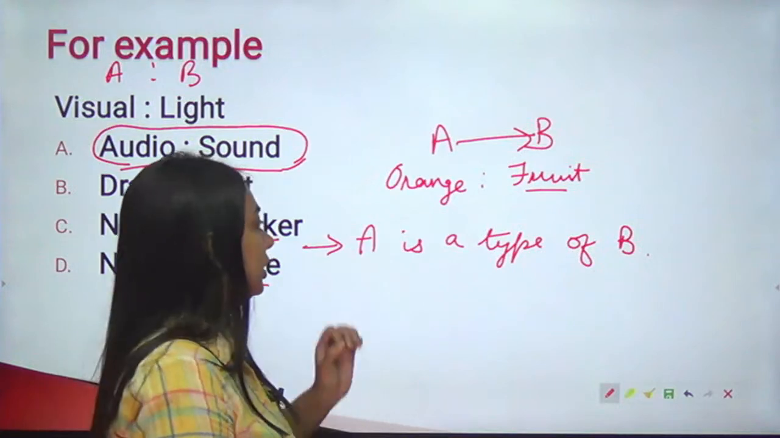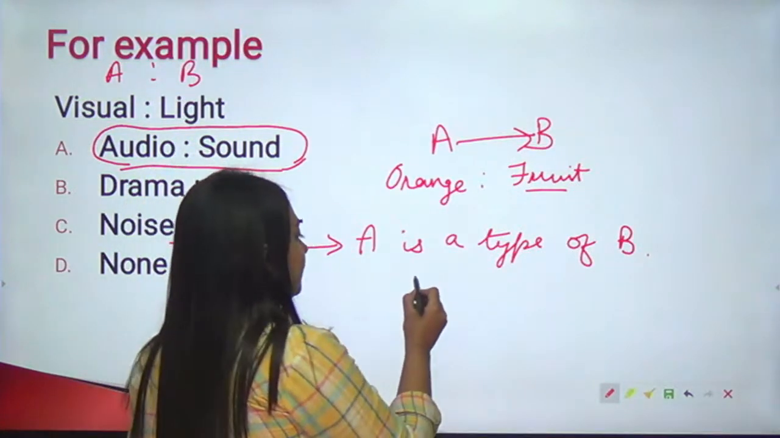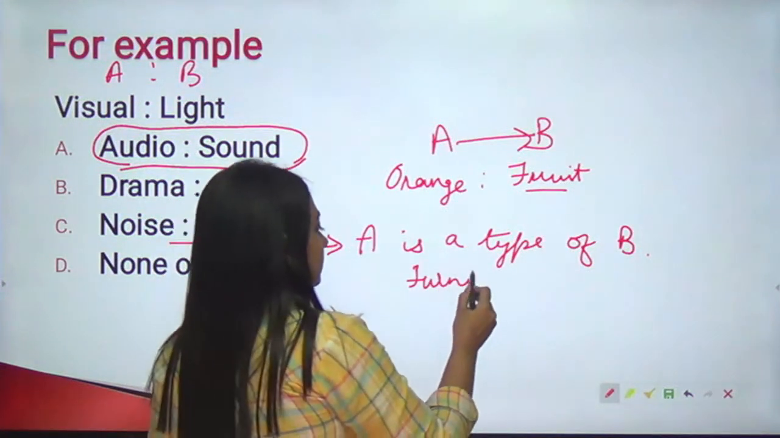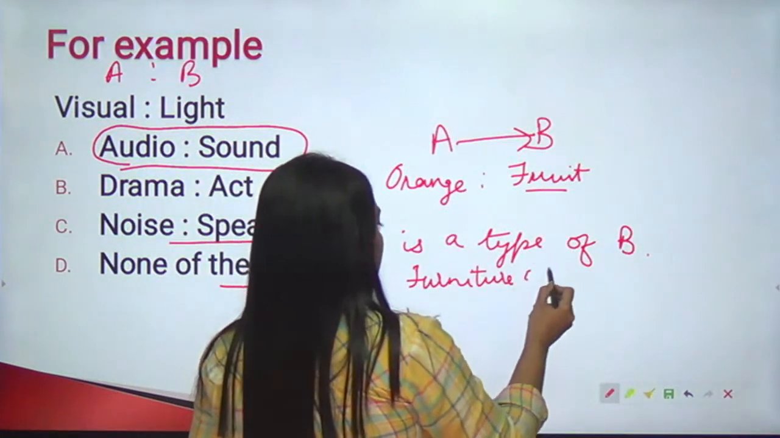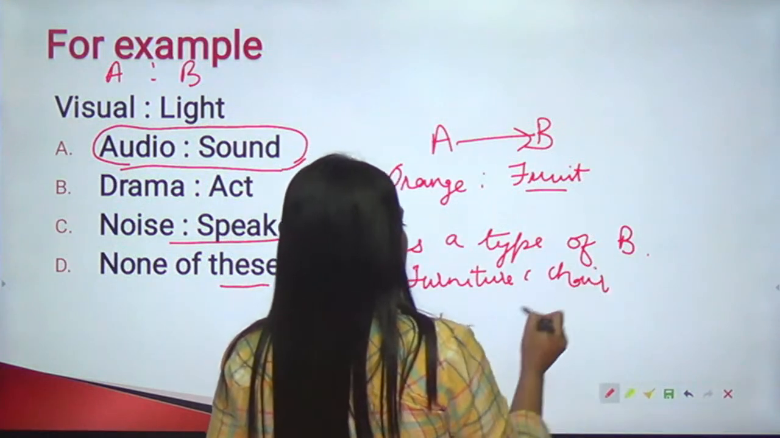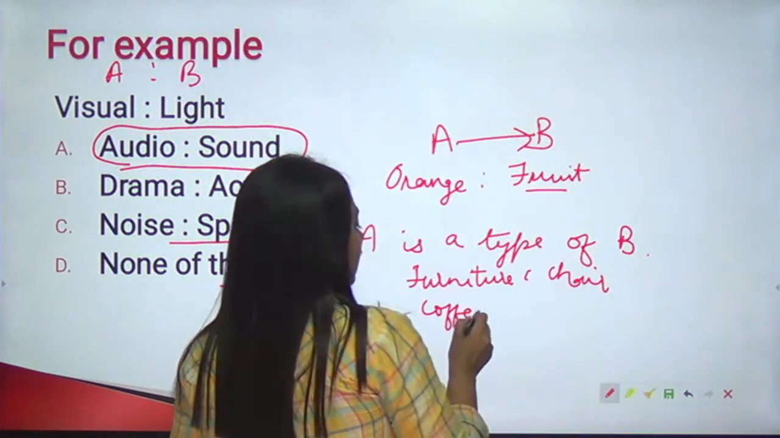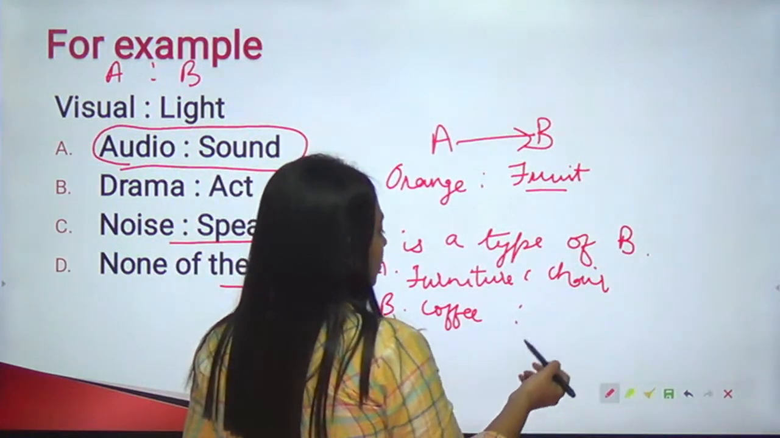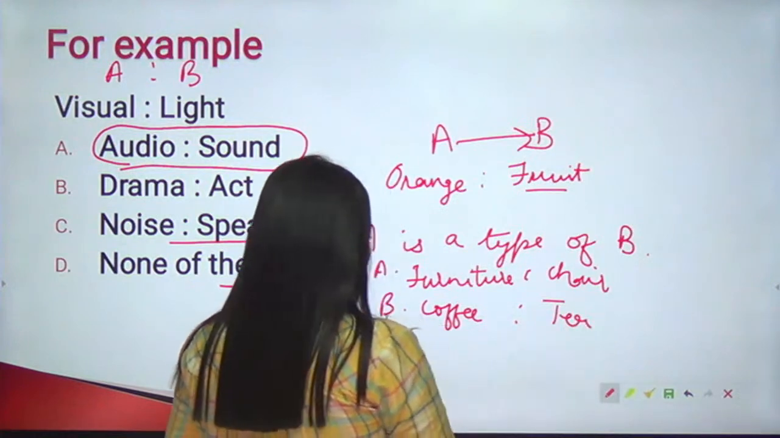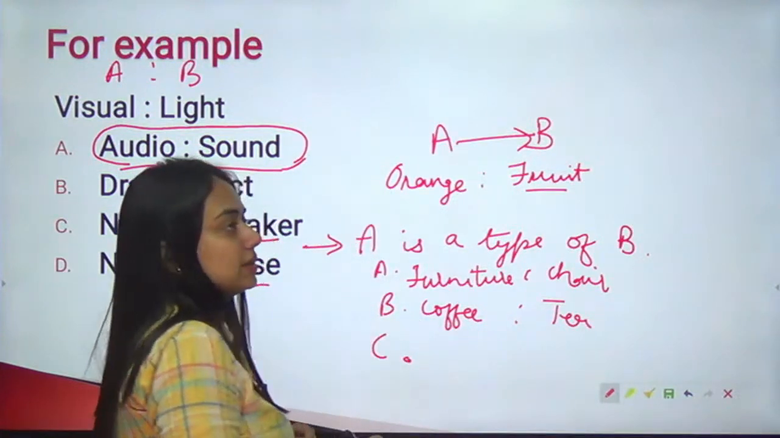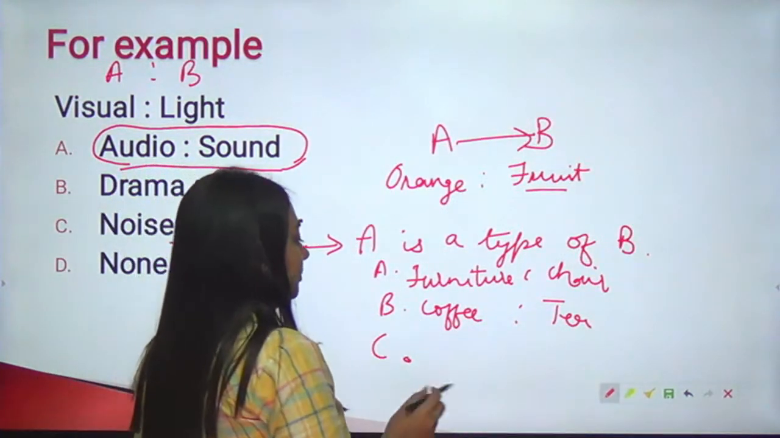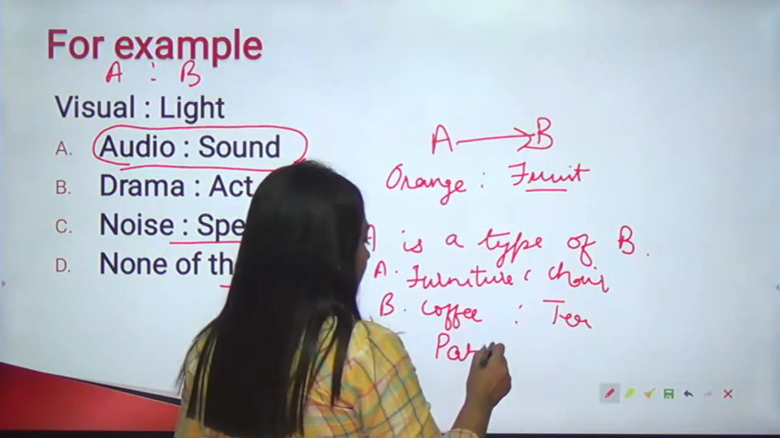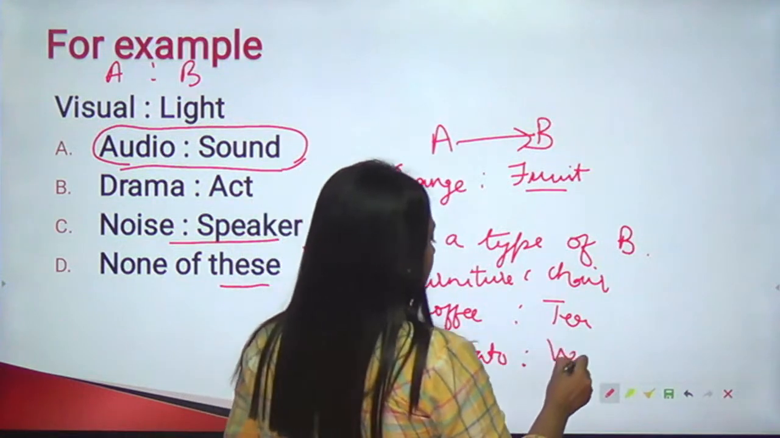Now for example, in the options you have furniture is to chair, coffee is to tea, and for the C one, let us guess, what should I write? Okay, so I can write potato is to vegetable.